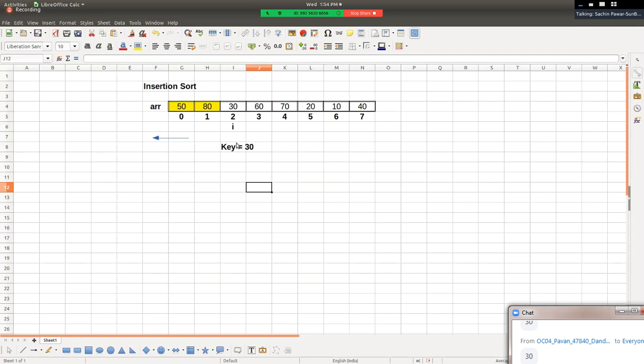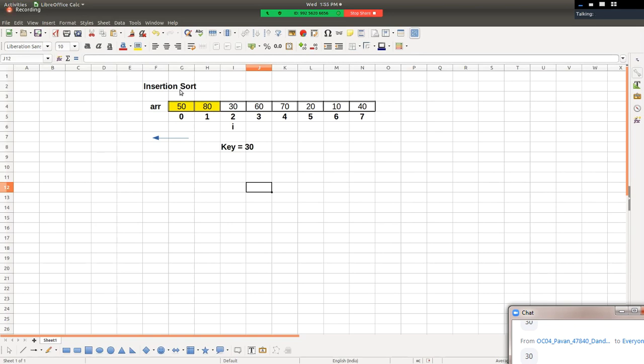We need to compare value of key with each element in our left hand from right to left, and as soon as we find the appropriate position of key, we'll insert key at that position, right?